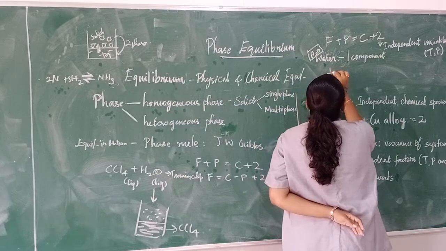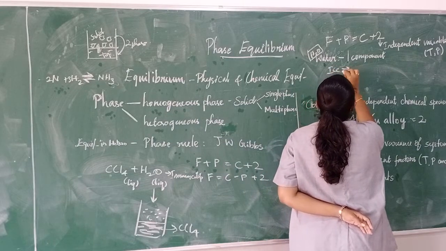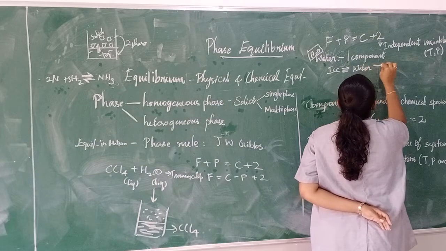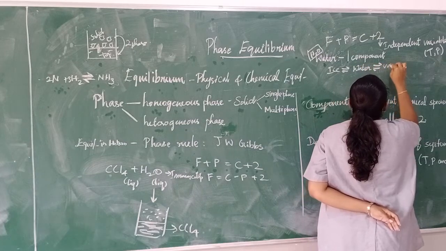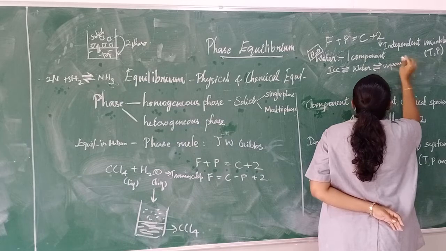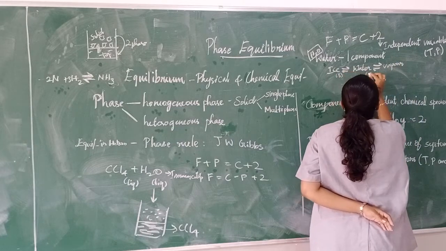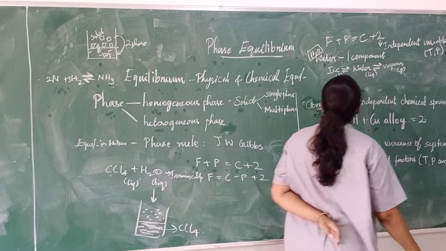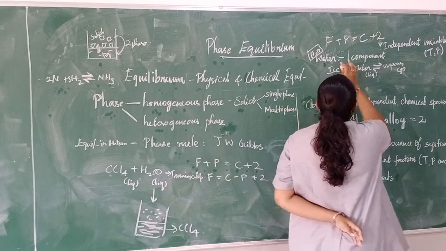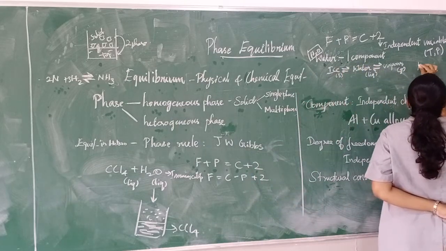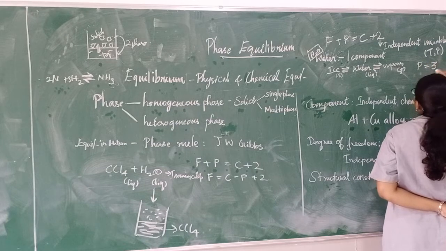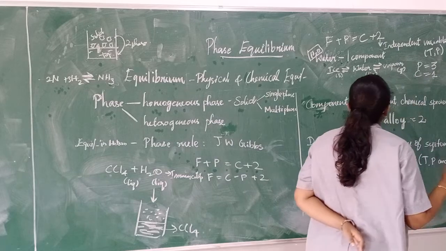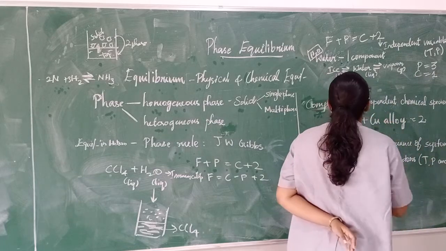And water can exist in three forms: ice, liquid water and vapor. Solid phase, liquid phase and gas phase. It can exist in three phases. So for water system, the number of phases will be 3, the number of components will be 1. Water is only one component, so number of component will be 1.